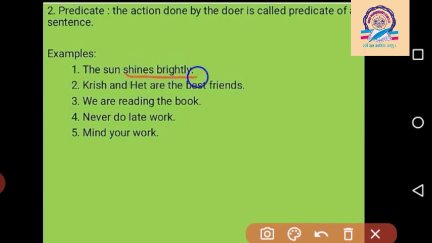In our second example, Chris and Heath are the best friends. So here both names are given in the subject, Chris and Heath. But what they are doing, are the best friends, becomes the predicate. In our third example, we is given here. We means a pronoun is given, but the rest of the sentence, reading the book, becomes the predicate.